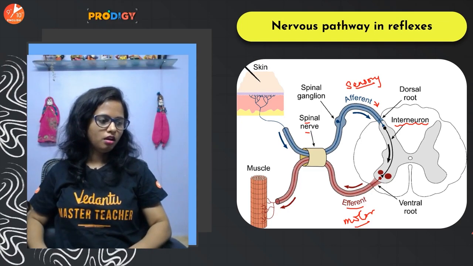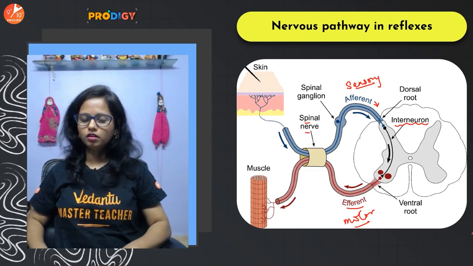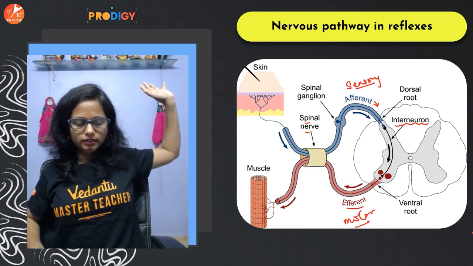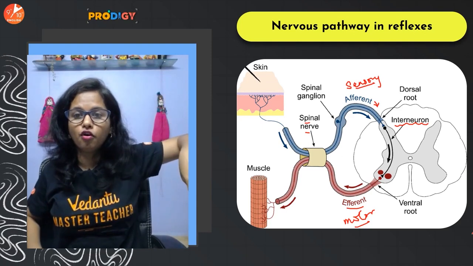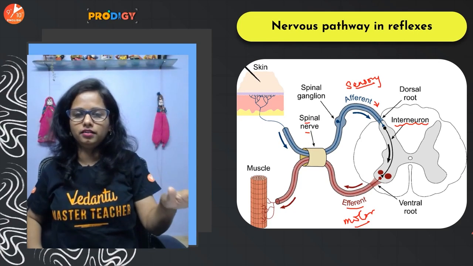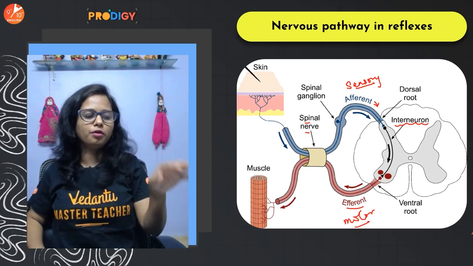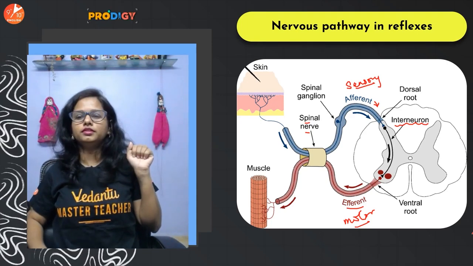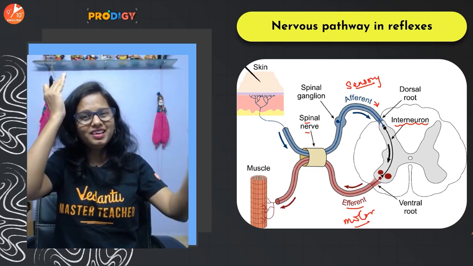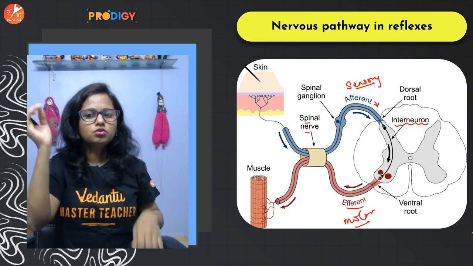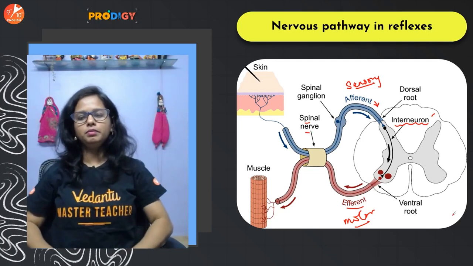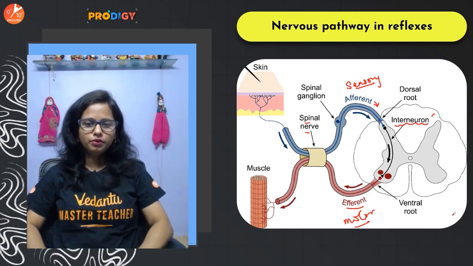For example, I accidentally touched a hot object. I removed my hand. And then I realized, oh, there was a steaming hot cup of coffee, and I accidentally touched my finger on the cup, or maybe I dipped my finger into the coffee. So ये जो information है, this information was sent to the brain once I removed my hand. So that is done with the help of these interneurons. They help in sending the messages across.